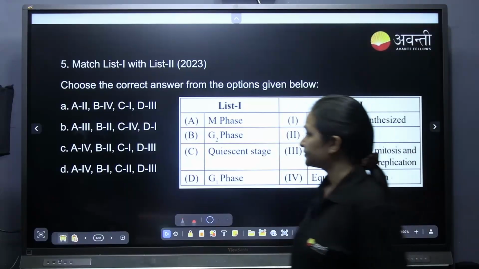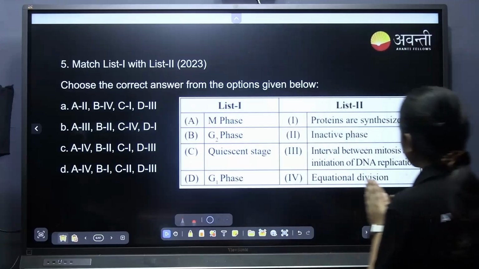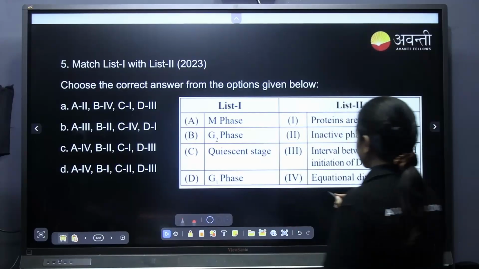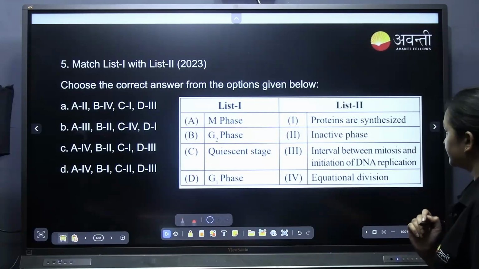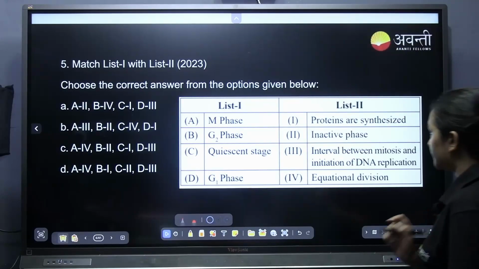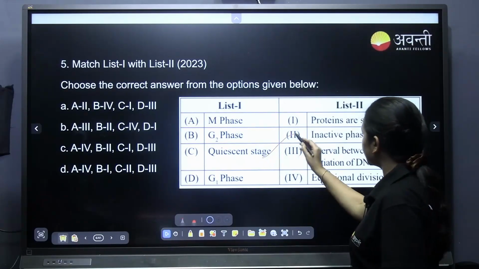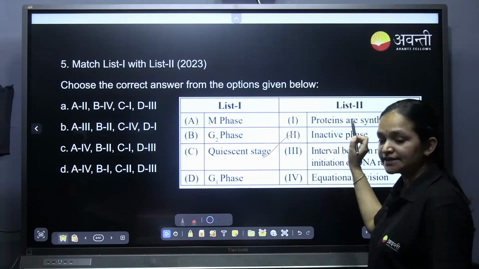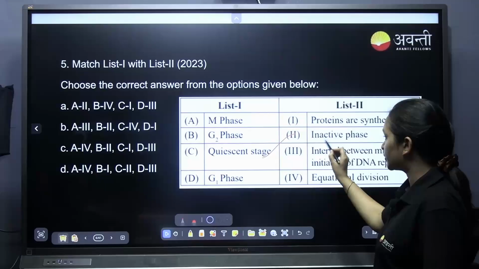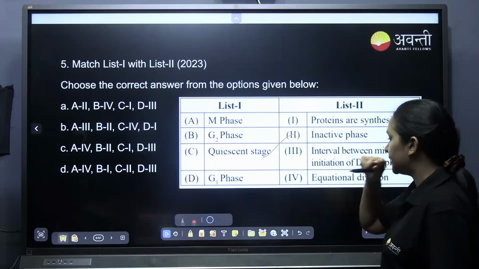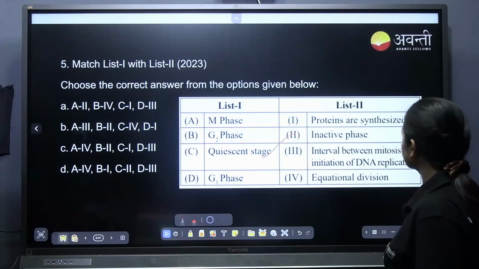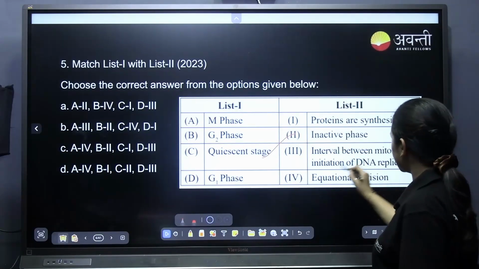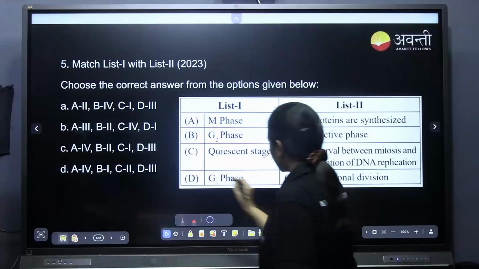Match the list. M phase is, quiescent phase is inactive phase. Inactive in a sense here, not metabolically inactive, it is cell division wise it is inactive. That is what they meant here, inactive, quiescent phase. G1, interval between mitosis and the initiation of DNA replication.